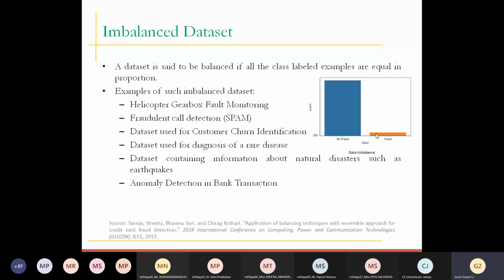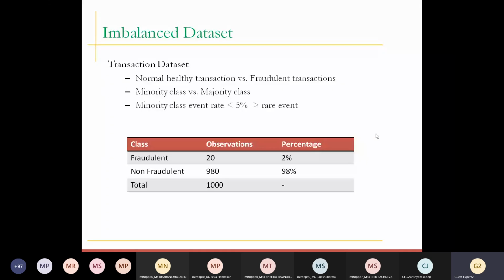Now if we talk about a transaction data set or any data set, here I have taken the example of a transaction data set. Let's understand what the meaning of a rare event is. Suppose we have a total of 1000 records, and out of those 1000 records, 20 are fraudulent transactions and 980 are normal authentic transactions.